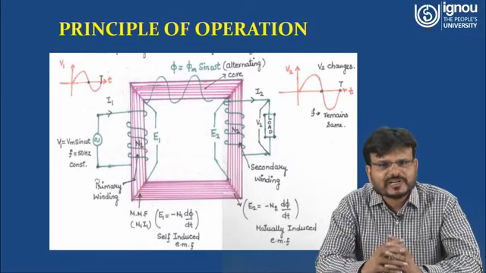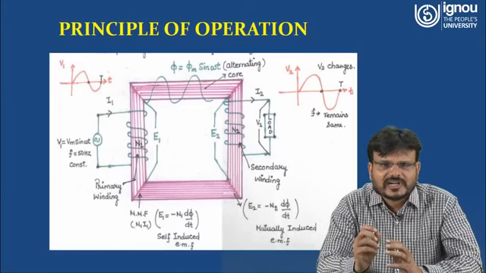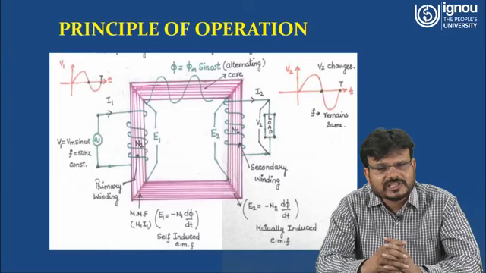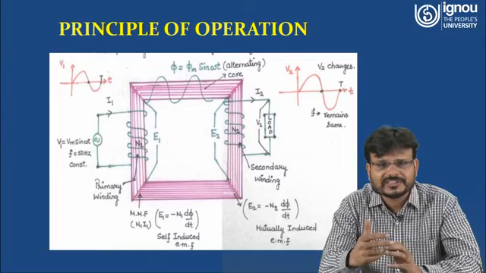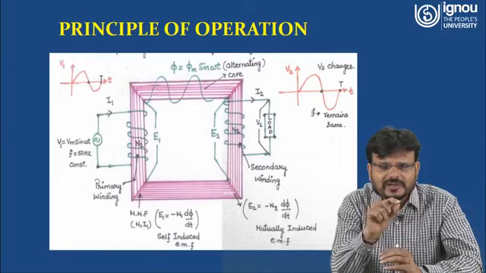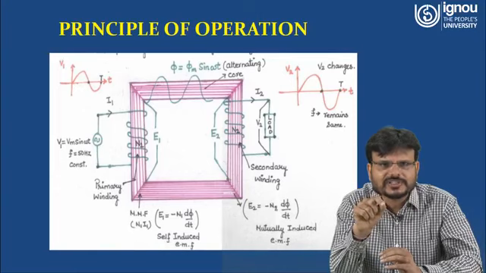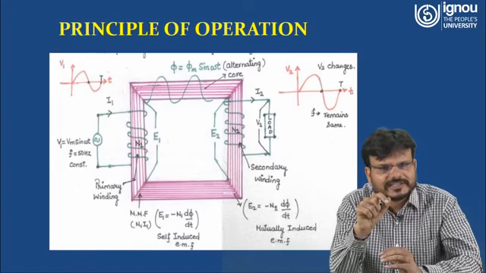So as per Faraday's law, what happens? Faraday's law states that the rate of change of flux induces EMF. Here the flux is changing because it is sinusoidal. If you compare with respect to time, at time t equal to 0, this voltage V1 is 0. At t by 4, the magnitude is maximum. Then at t by 2, this voltage is 0. At 3t by 4, the voltage is again negative, and at t, the voltage is again 0.